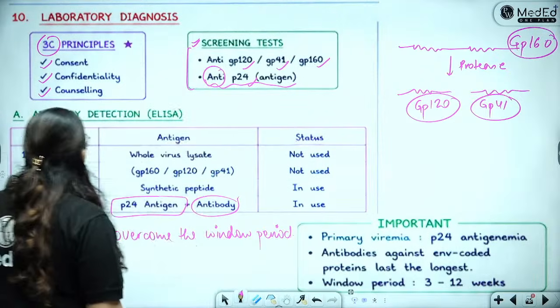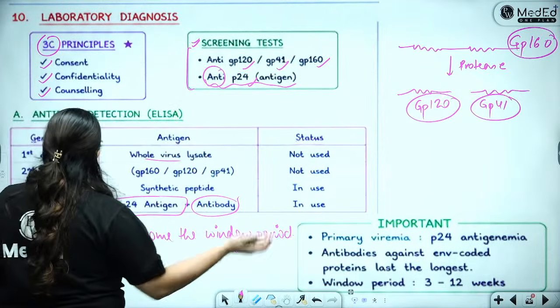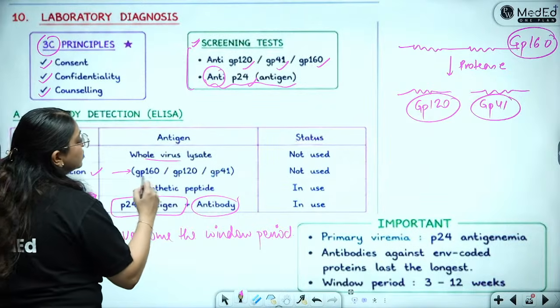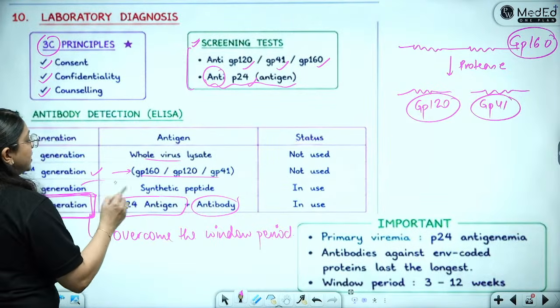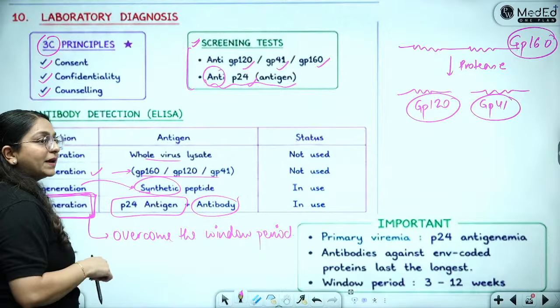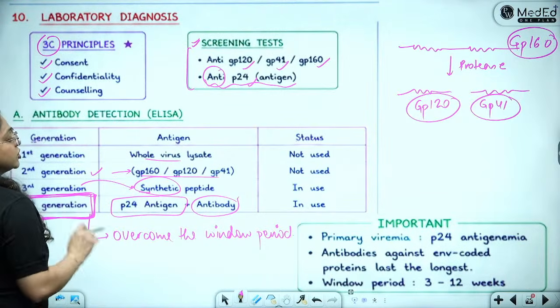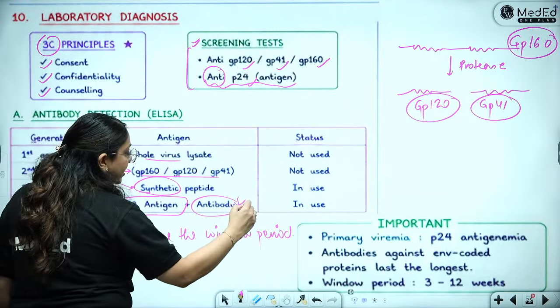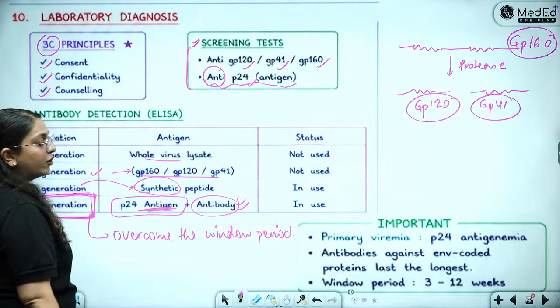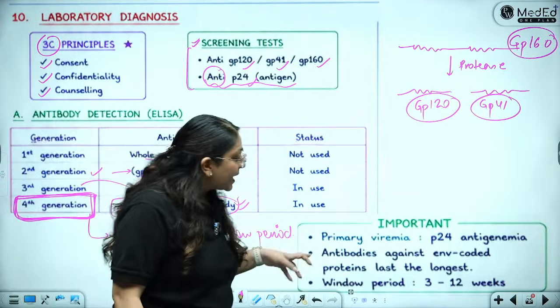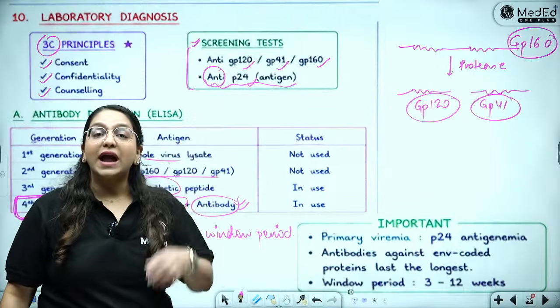So what was the difference? In first generation, we were using whole virus. In second generation, we were using specific antigens. In third generation, we started using synthetic peptides. Finally, in the fourth generation, we are not just detecting antibodies, but we are also detecting the P24 antigen. Because always in primary viremia, there is P24 antigen present.